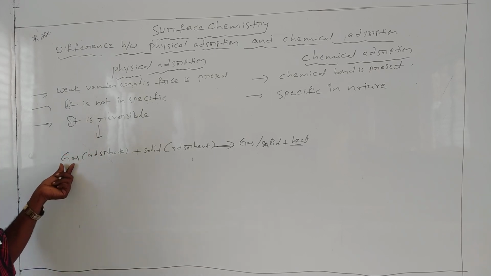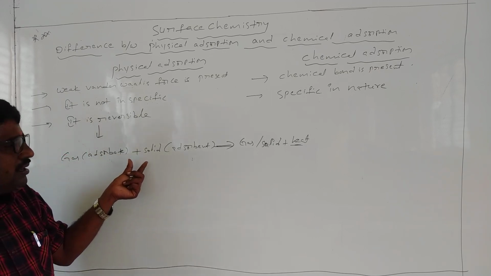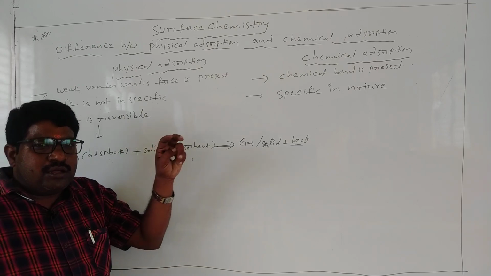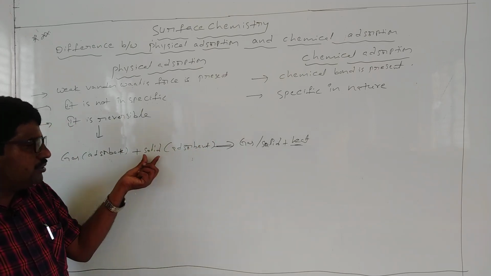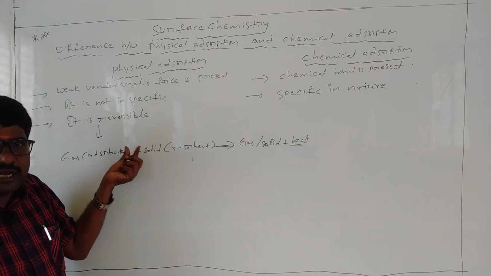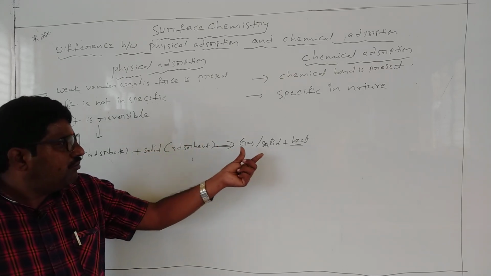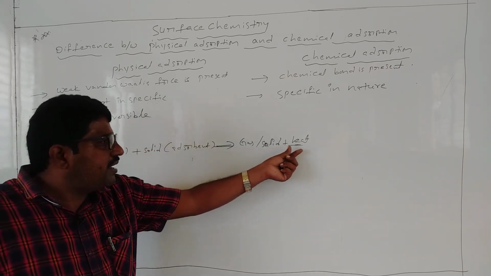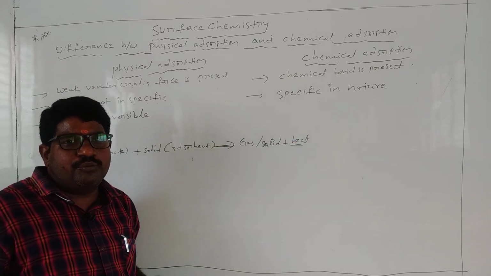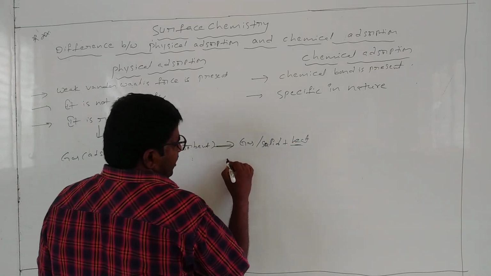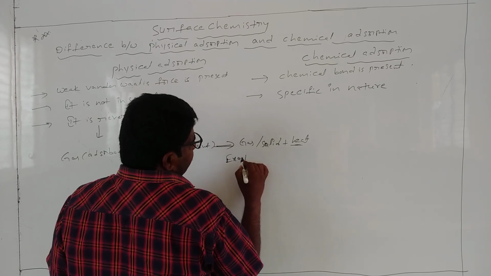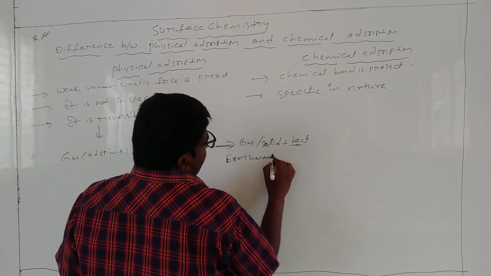Here gas molecules accumulate on the surface of the absorbent solids, and absorption takes place with heat released. So heat is evolved, which means it is an exothermic reaction.